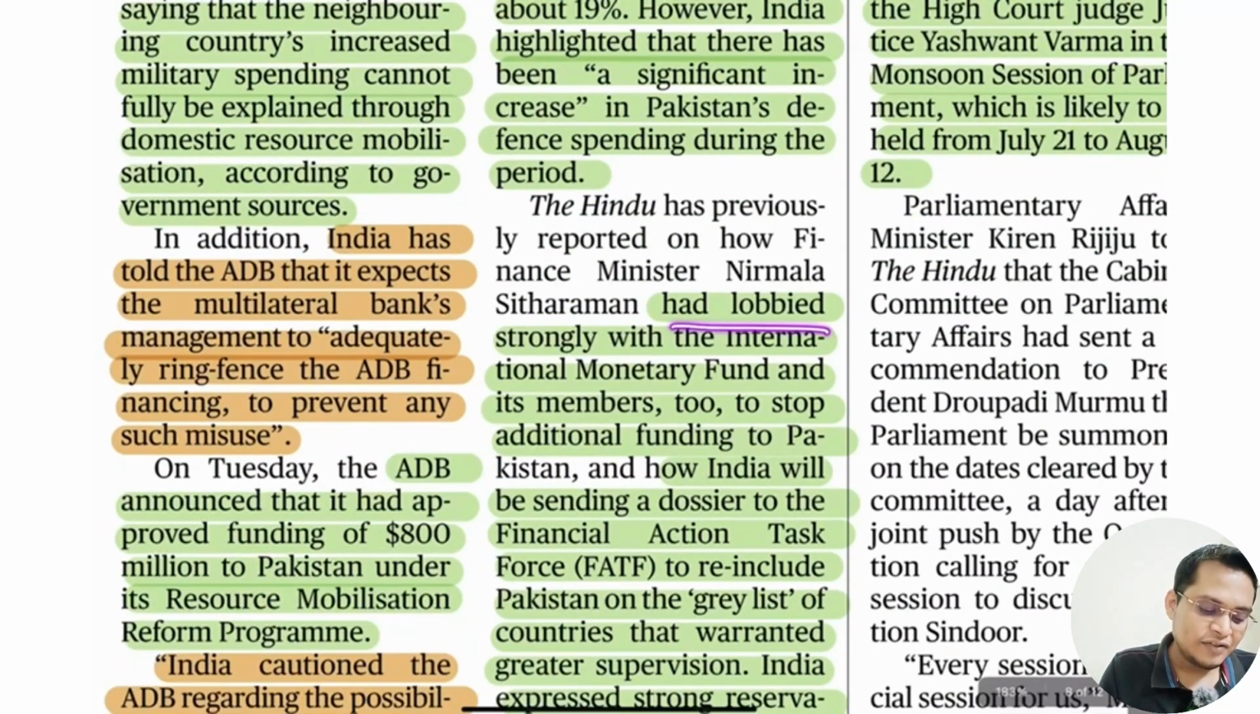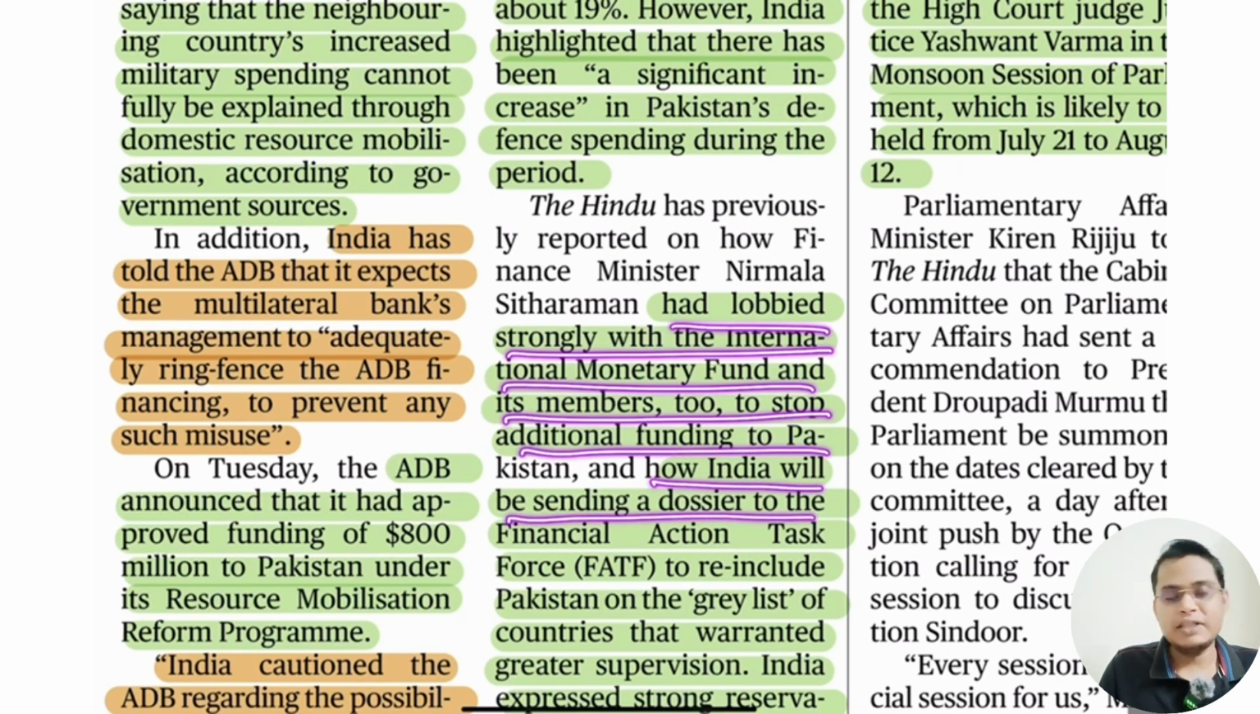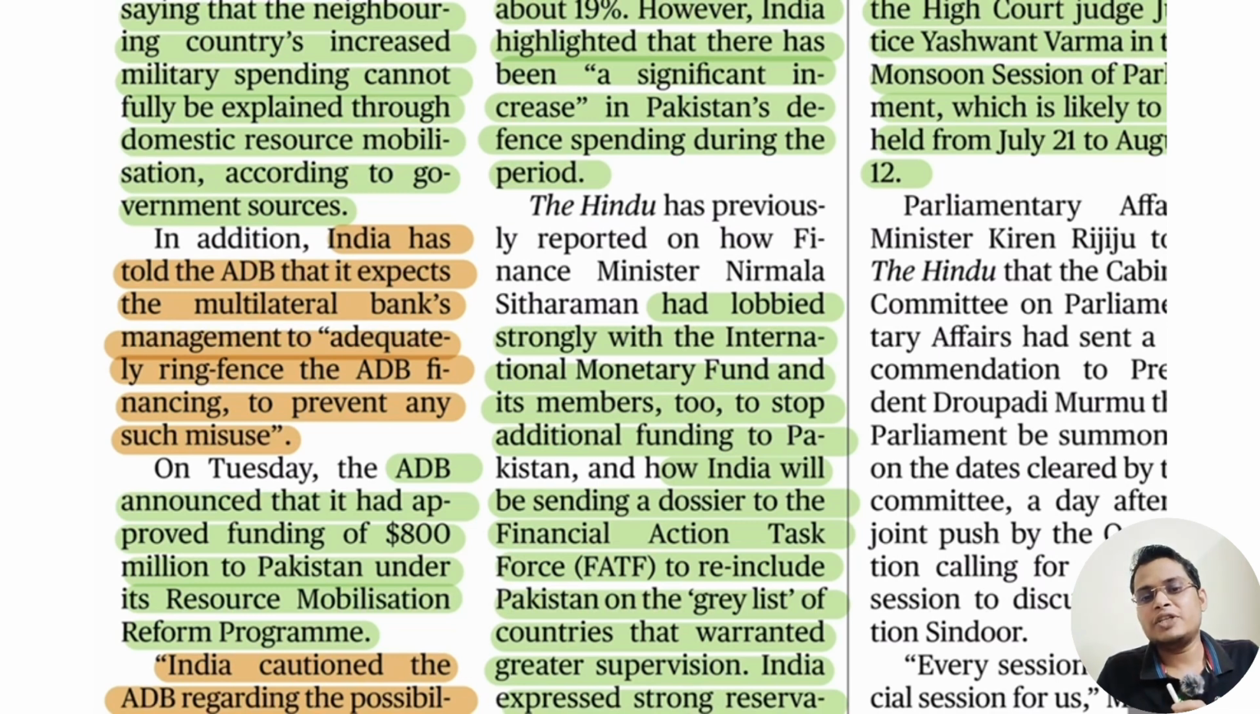So India has lobbied strongly with International Monetary Fund members to stop additional funding to Pakistan. Recently, India is also planning to send its mission and create awareness about Pakistan, so that it can be put on the FATF grey list.